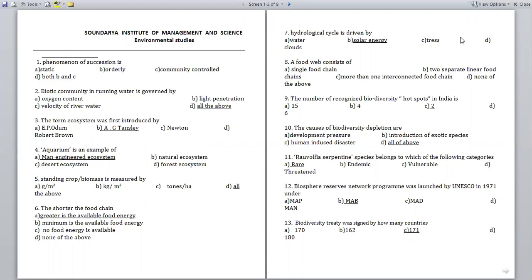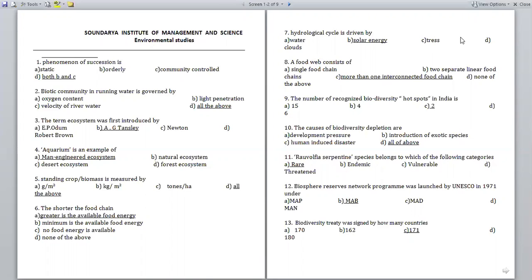Next, second one, biotic community in running water is governed by option A, oxygen content; option B, light penetration; option C, velocity of river water; option D, all of the above. Obviously, the biotic community in running water consists of all of them: oxygen content, light penetration, and velocity of river water. All of the above.